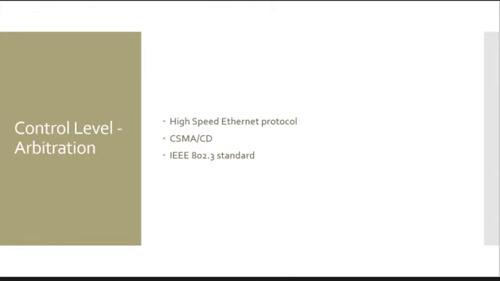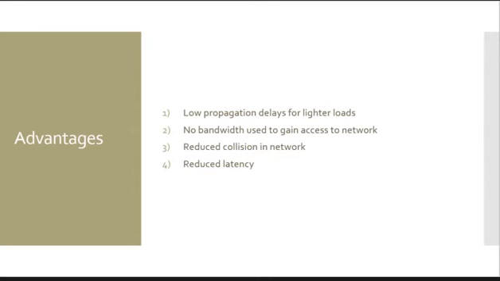When a node listens to the network, it can detect message collision and wait a random length of time to resend data. This random time can be determined using probabilistic algorithms such as the standard binary exponential backoff (BEB) algorithm. The advantages are that low propagation delays for lighter loads occur since a simple algorithm is used for operation. Secondly, contention can be detected on the network when a node wants to transmit to the network by using CSMA/CD. Thirdly, no bandwidth is used to gain access to the network as compared to token passing methods.